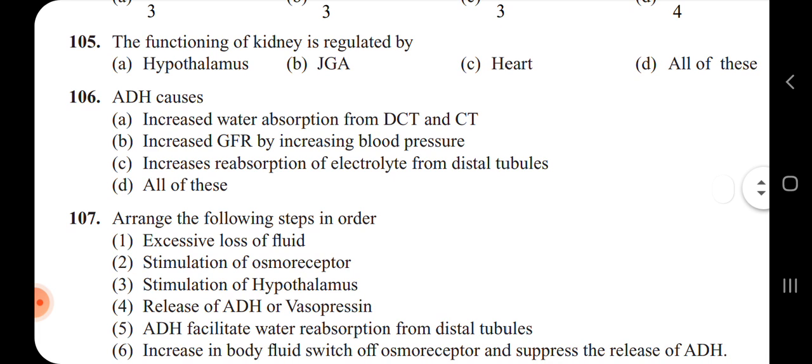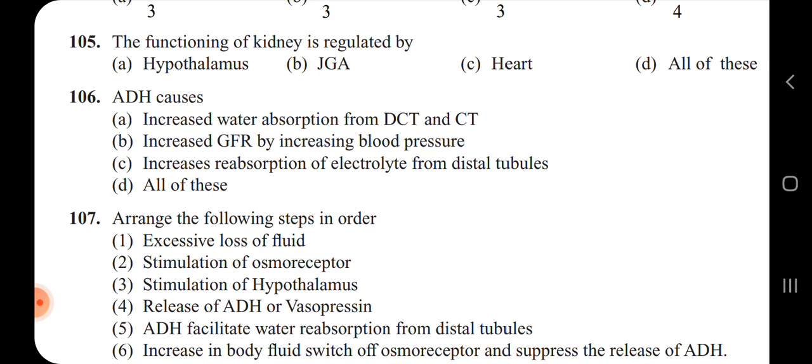Next question: antidiuretic hormone causes. Options: increased water absorption from distal convoluted tubule and collecting duct, increased glomerular filtration rate by increasing blood pressure, increased reabsorption of electrolytes from distal tubules.